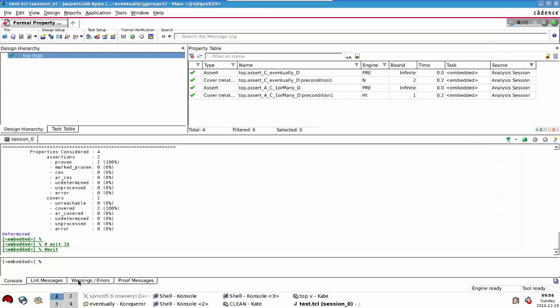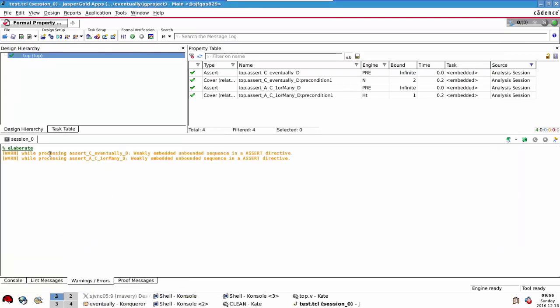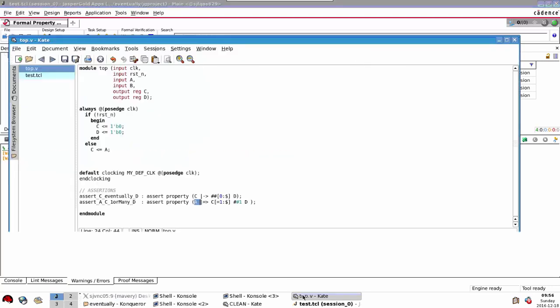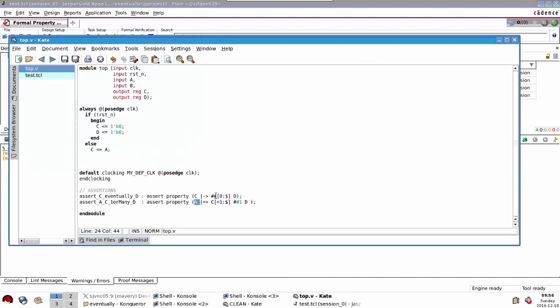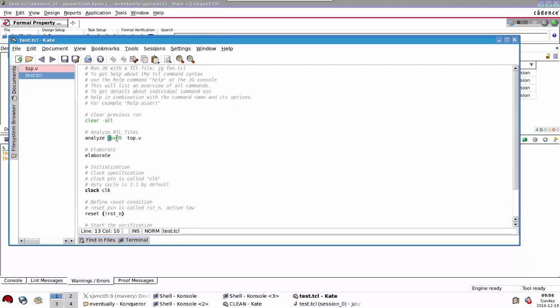Well, the basic reason for this we can find if we look at the messages here. It's saying we have a weakly embedded unbound sequence. So what does weak mean? Weak means an assertion or a sequence which is not required to complete. And what happened in the language reference manual is in 2005 the concept of strong and weak did not exist. Therefore, if we'd compiled this using the 2005 LRM, we would have found the failures. However, what we're compiling with is this command here, -SV09, which means compile with the 2009 language reference manual. If we put SV12, it means the 2012 LRM, and if we put nothing, that means the first LRM for SystemVerilog, which was 05.